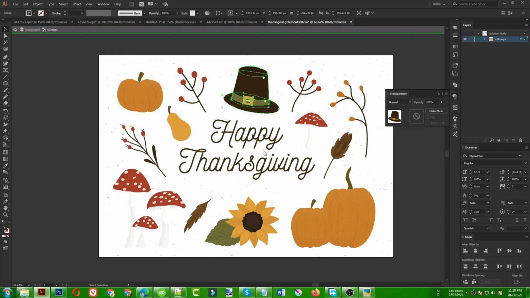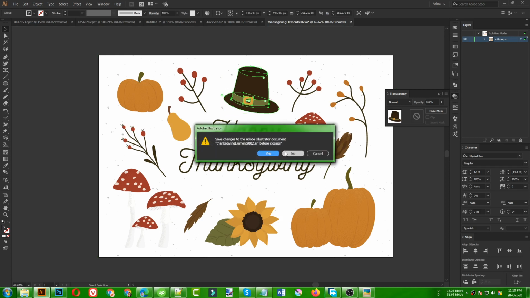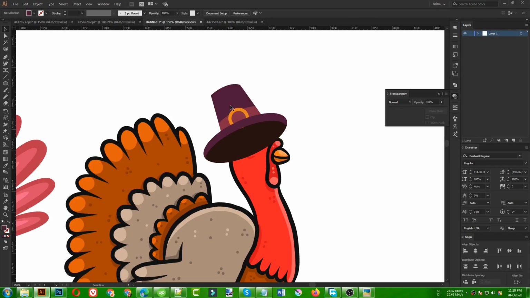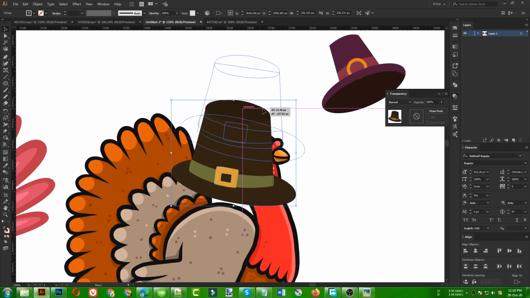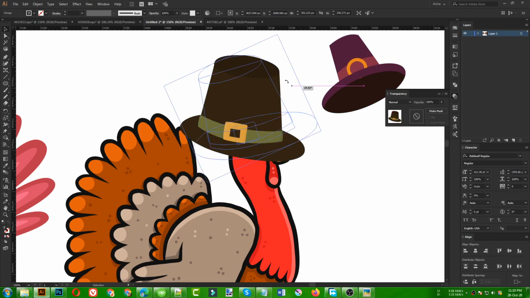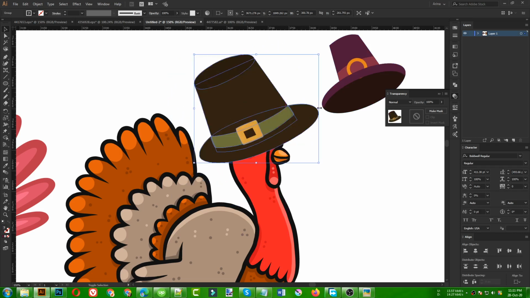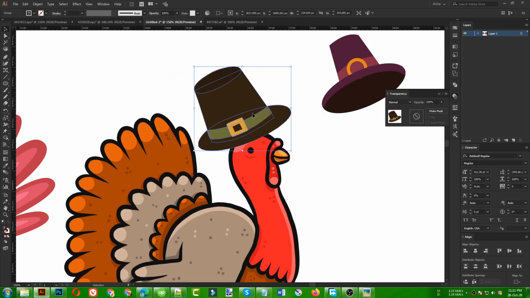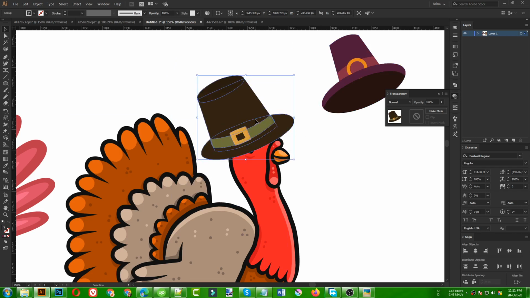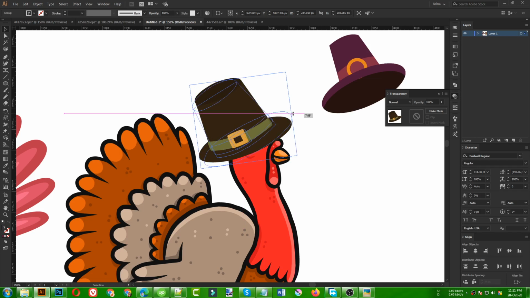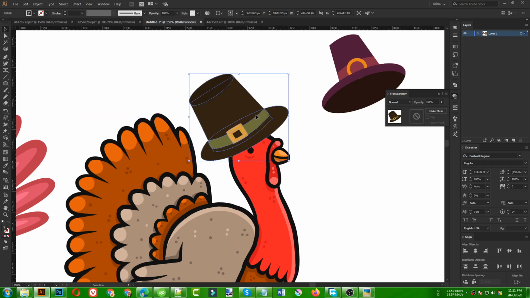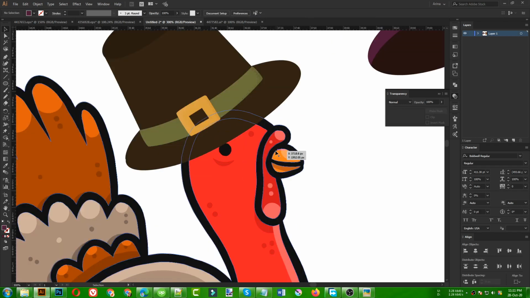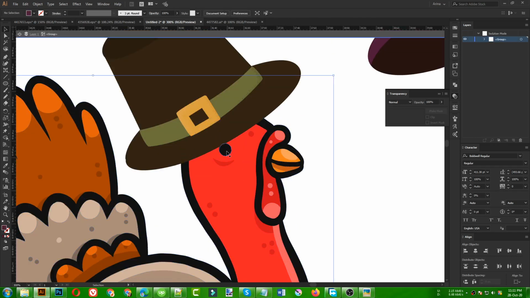Then I don't need this bundle anymore. Let's keep it aside, paste it here, and this is going to be the hat for my turkey here, and this is going to look better, I think, just like this. Maybe a bit angled in this way, so that is good. Okay, maybe that is going to cover the eye of my turkey.